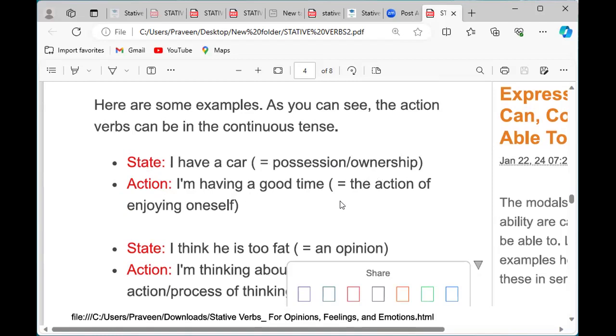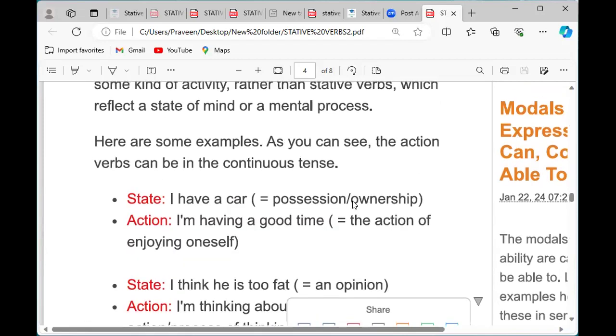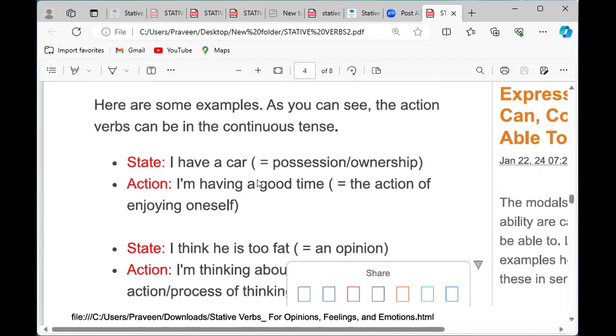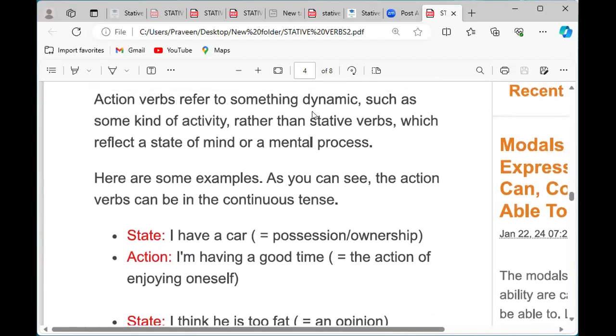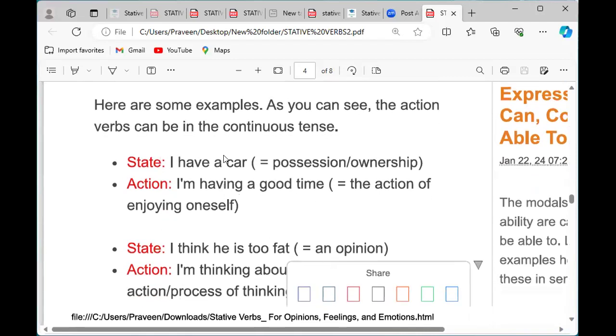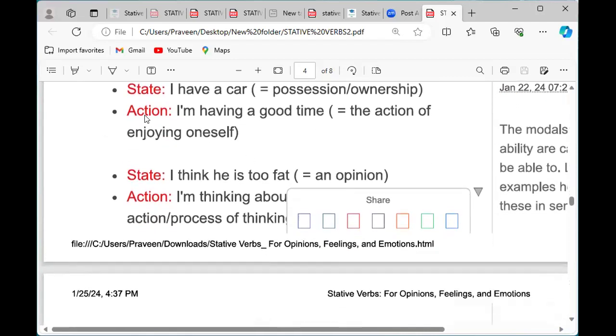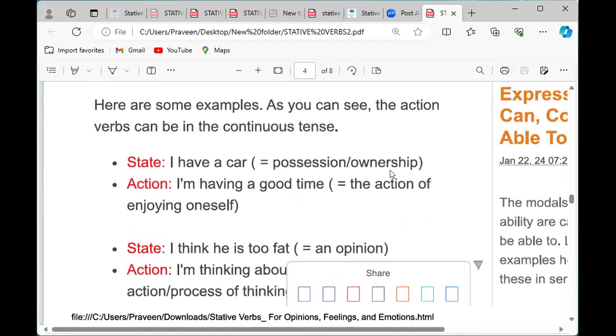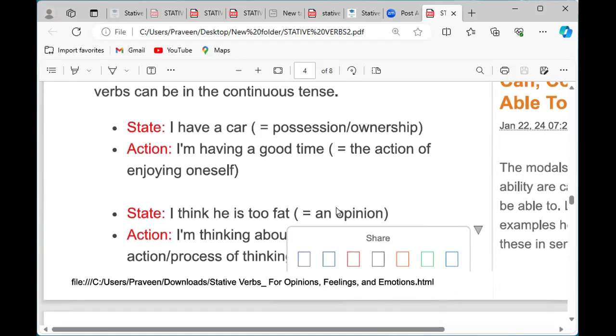Action: I am having a good time. The action of enjoying oneself. This one is action, like energetic, dynamic activity, as they said here. So they are having a good time. In the earlier one, this person is stating what he has, he has a car, he owns it. And this person is enjoying. This one is action, the action of enjoying oneself.